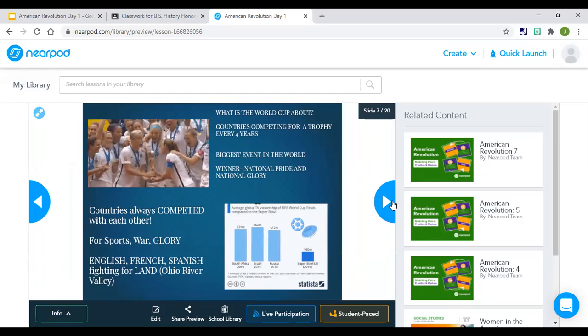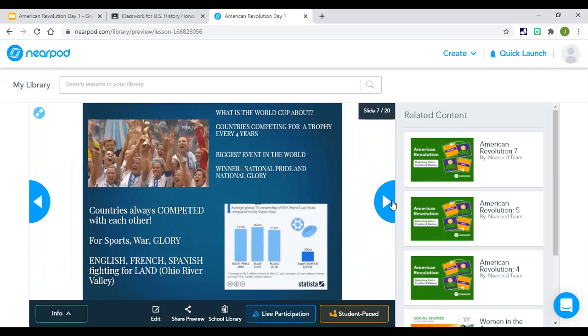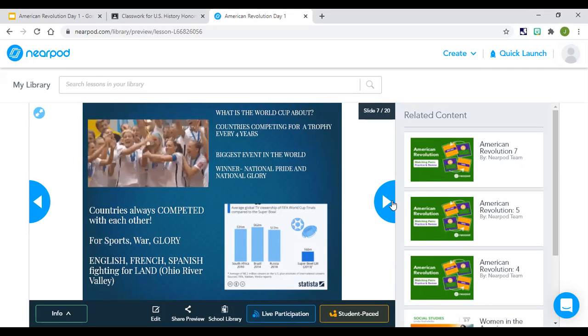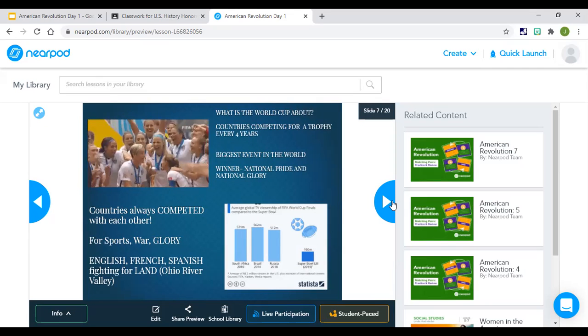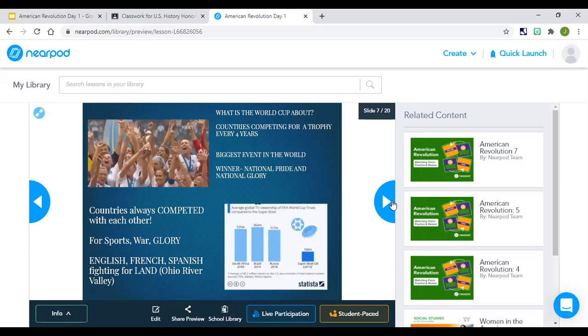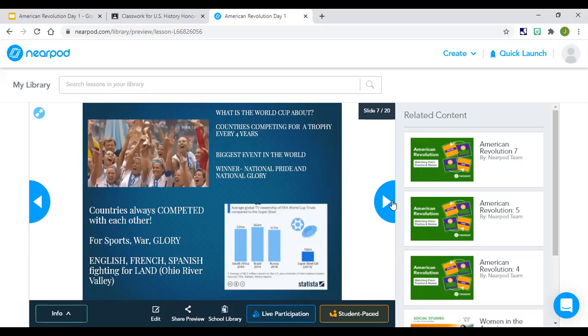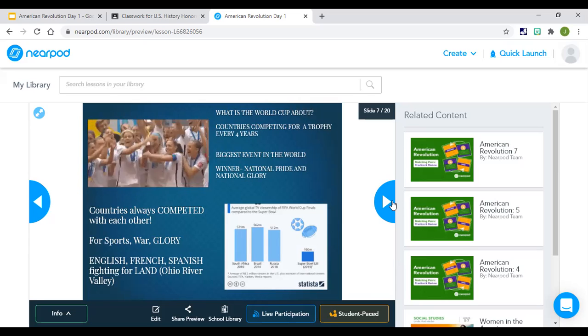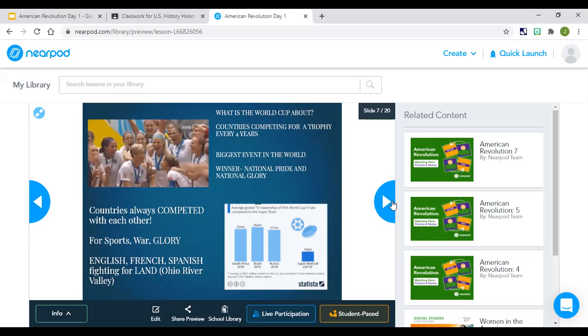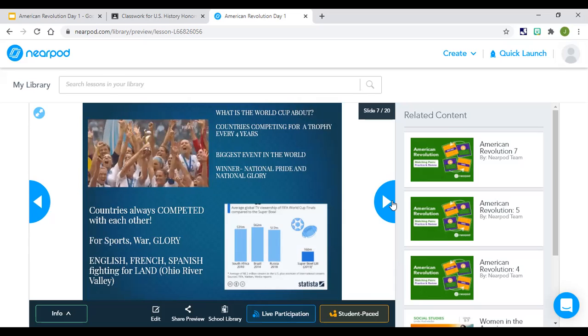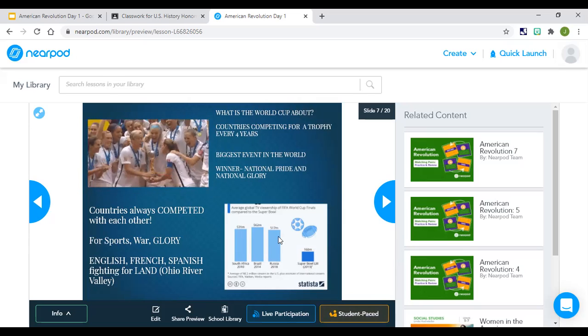Countries have always been competing with one another. Now we do it in sports, but back then we used to do it in war. Even today, we still do it in war. But back then it was even more dominant in war and for glory. We're always trying to be the better country or the best one ever. It's in our DNA. It's stuck in us, right?